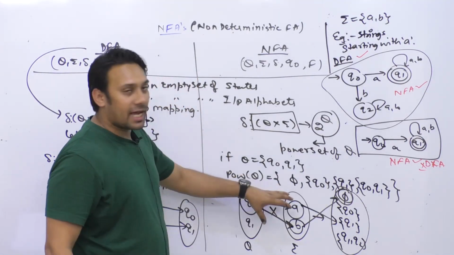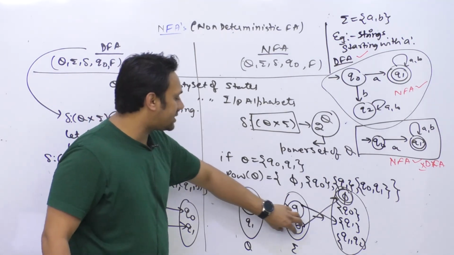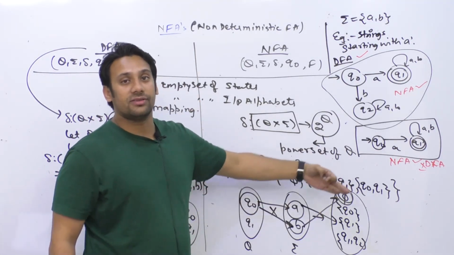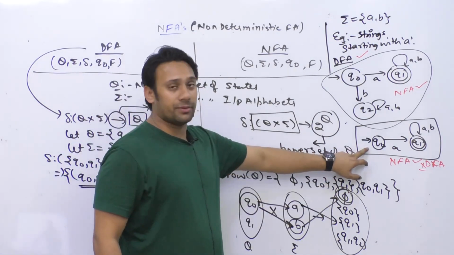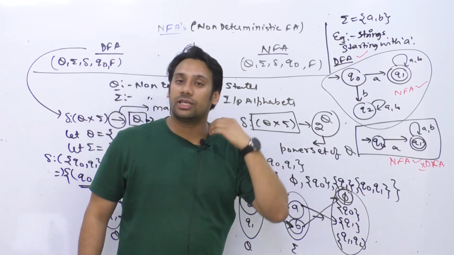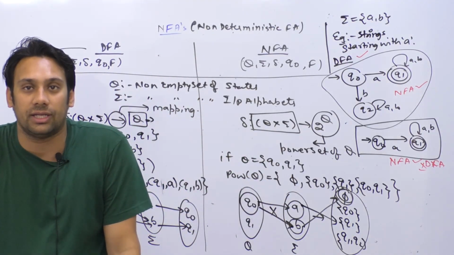So that means it can happen that you are at a certain state and, by seeing a symbol, you are not going anywhere. You are not giving a transition. If you look at this diagram, if you are at state Q0 and you are looking at a symbol B, you are not going anywhere. You have not given any transition for B here.